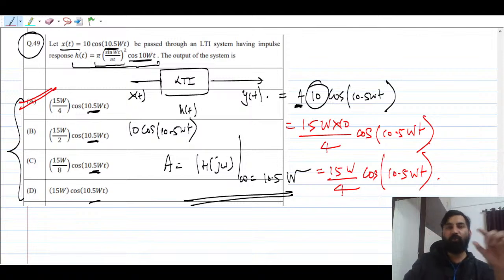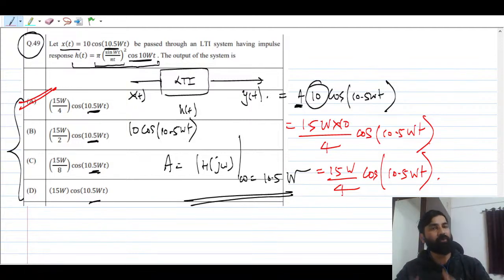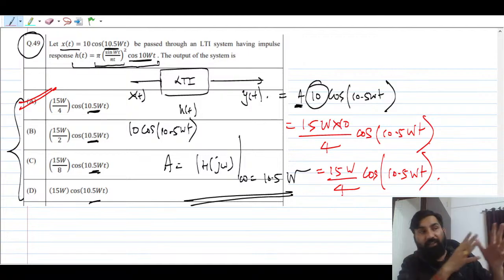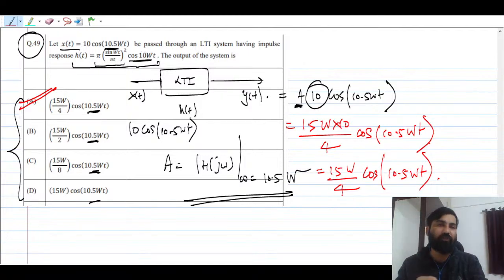Okay, so remember, what is the concept here? The concept is, if there is a sinusoidal input, the output will be sinusoidal, provided the magnitude will be different and the phase might be different, but the input frequency and the output frequency should match. That is the property of an LTI system.